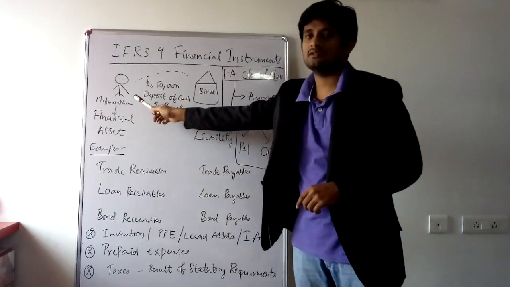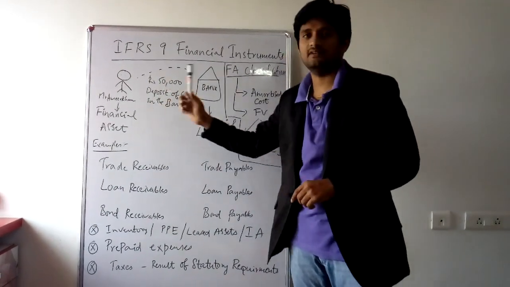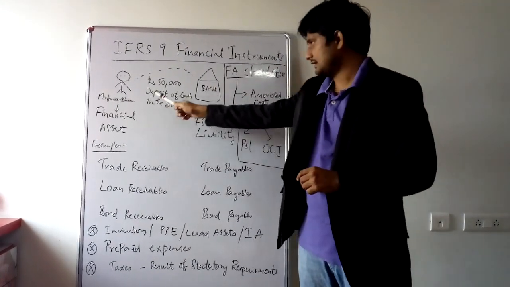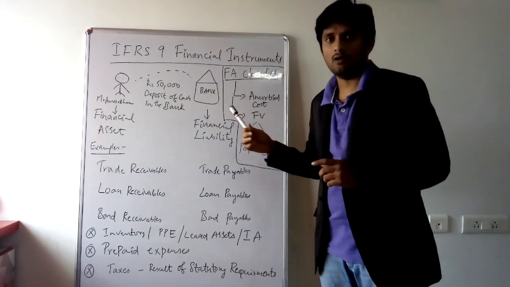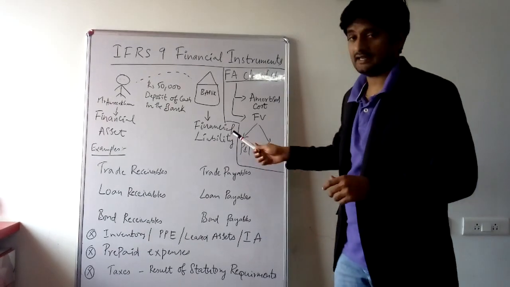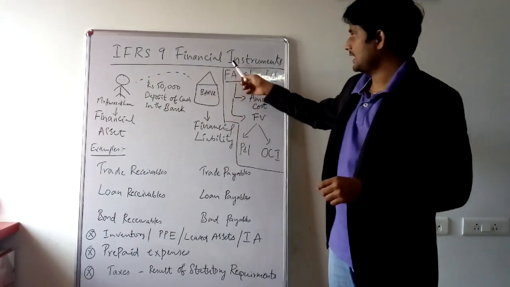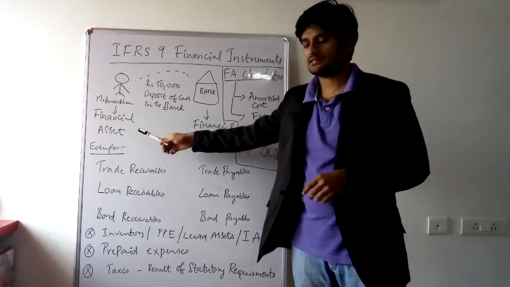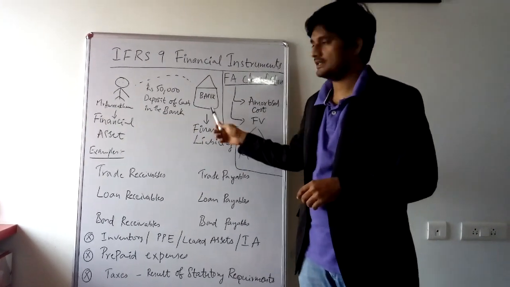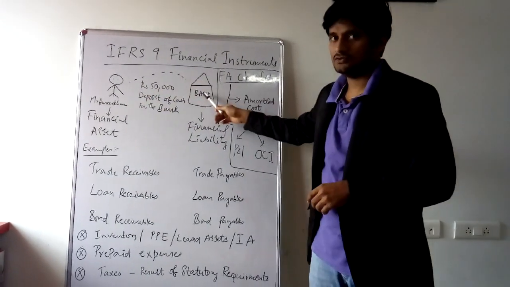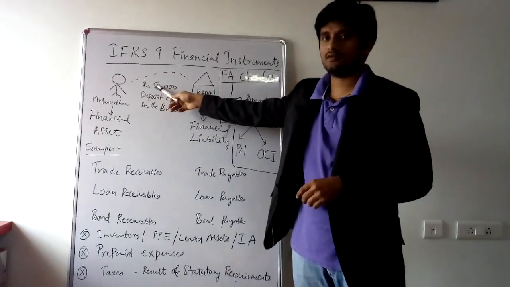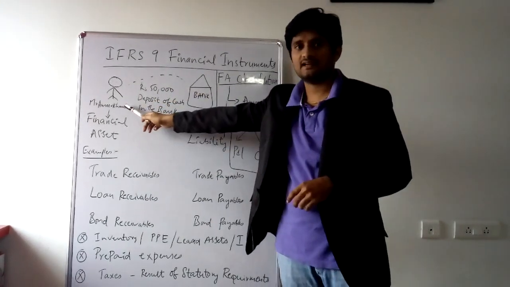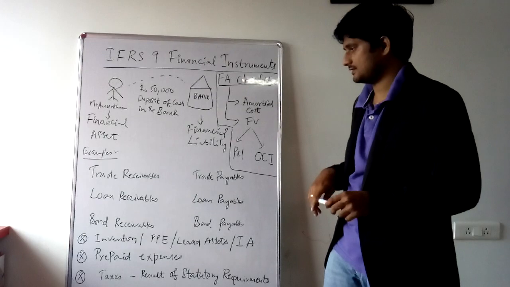It is a present right for Amir Khan to receive cash, and he can withdraw cash at any time. So it is a financial asset, and for the bank it has an obligation to pay the cash at any time, so it is a financial liability. The financial instrument definition says whatever contract gives rise to a financial asset and a financial liability is a financial instrument. So in this case, cash is a financial instrument, receivable is a financial instrument, and payable is a financial instrument.